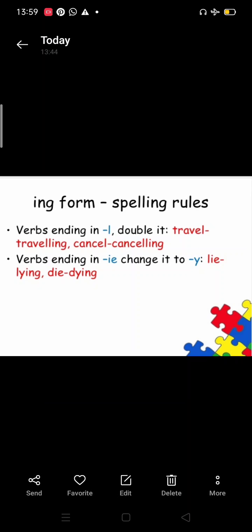Verbs ending in L, double it. Travel, travelling, cancel, cancelling. Verbs ending in IE, change it to Y, like lie, lying. So we are changing IE into Y. In the same way, we are changing die, D-I-E, into D-Y, dying.